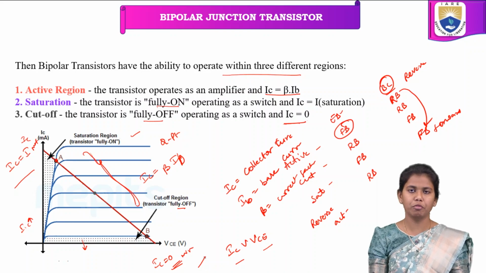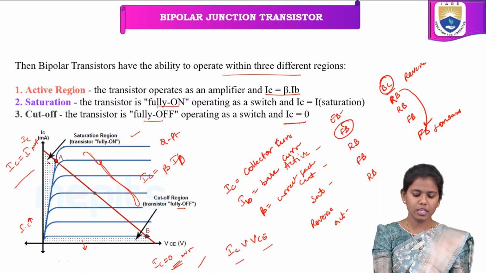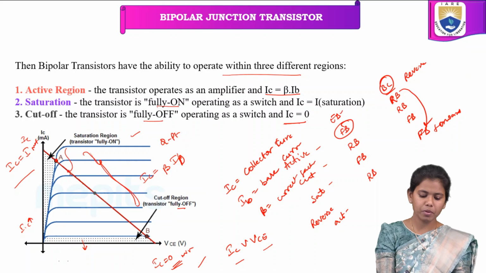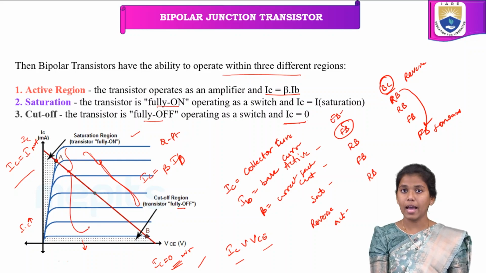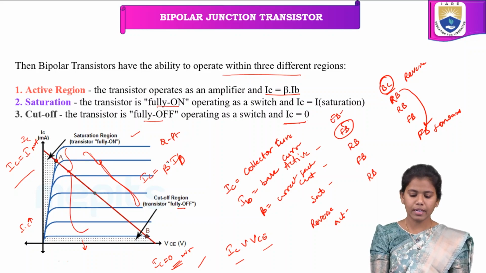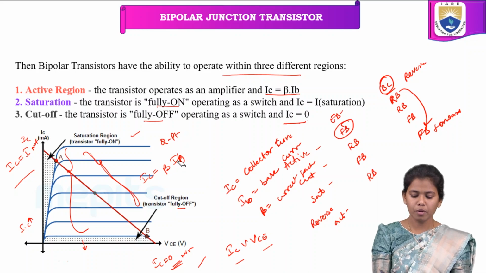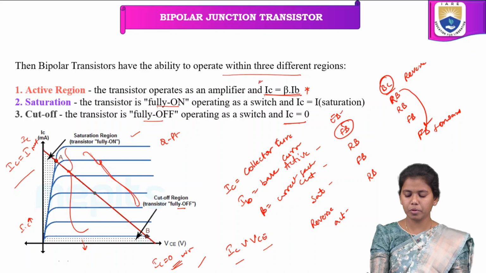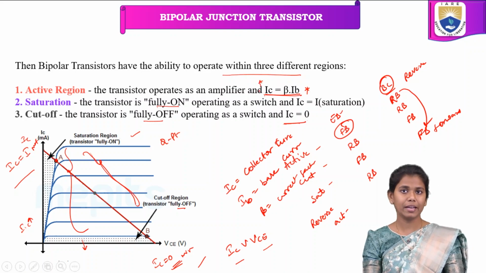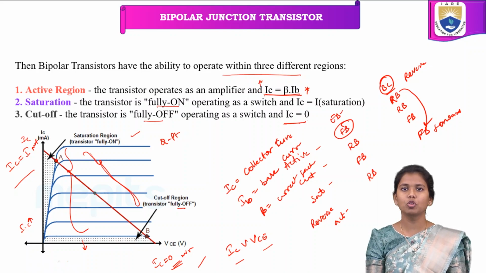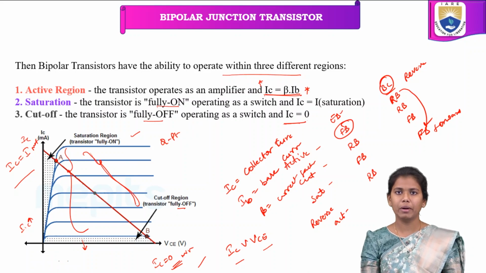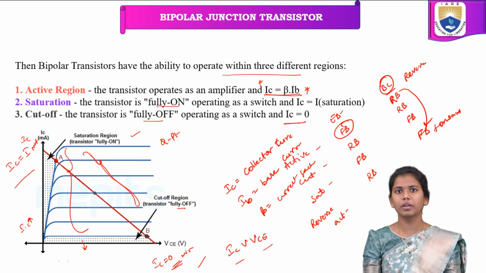It is a minimum current that flows in the cutoff region, and this particular region is the active region, where the collector current IC is equal to beta IB. This is an important point and an important slide to remember when it comes to the operation of the bipolar junction transistor.